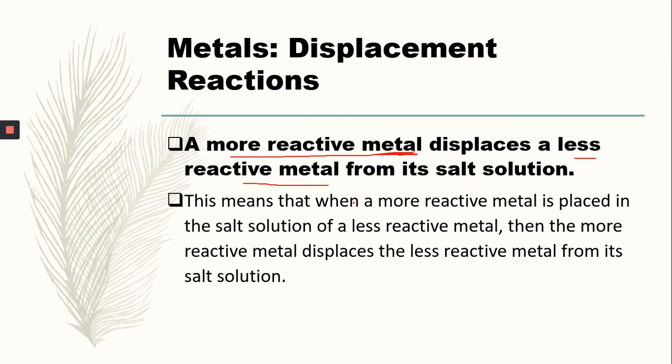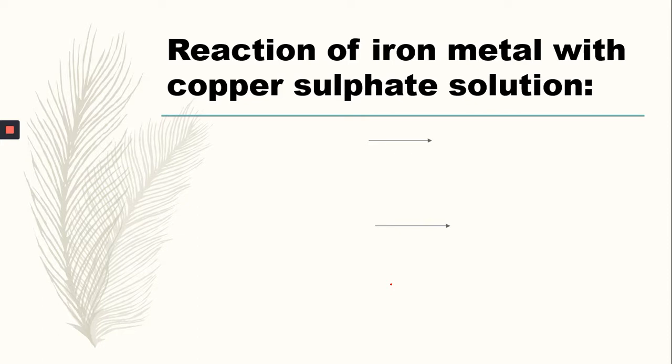This means that when a more reactive metal is placed in the salt solution of a less reactive metal, then the more reactive metal displaces the less reactive metal from its salt solution. Let me show this definition of the displacement reaction with the help of examples. Let me consider one example, the reaction of iron metal. Iron is a metal, and we have to see the reactivity of this iron metal with a copper sulfate solution.